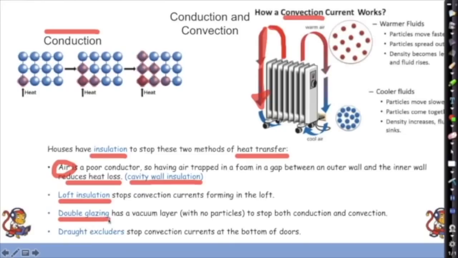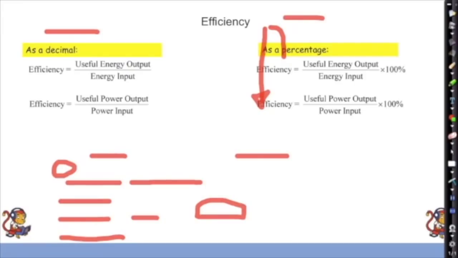Double glazing has got a vacuum layer. Now, a vacuum is really important. You know that it's got no particles in it. So a vacuum, we're not talking about a vacuum cleaner. We're talking about a vacuum like you find in the emptiness of space. So that's going to stop both conduction and convection. And people often forget about these. So draft excluders, the little doggy-shaped thing that your gran has got at the bottom of her door to stop the drafts.